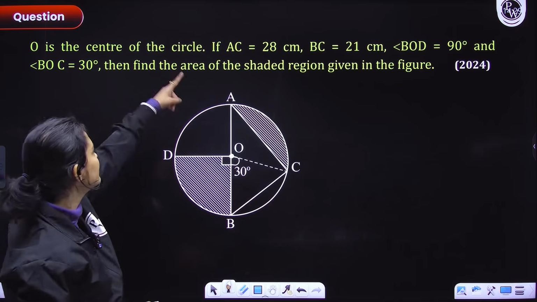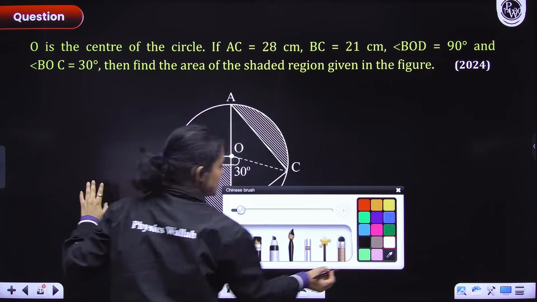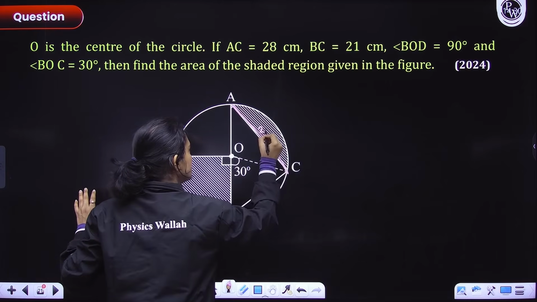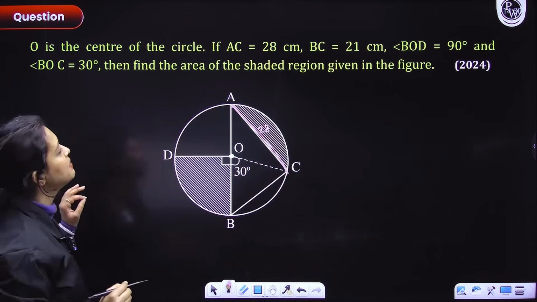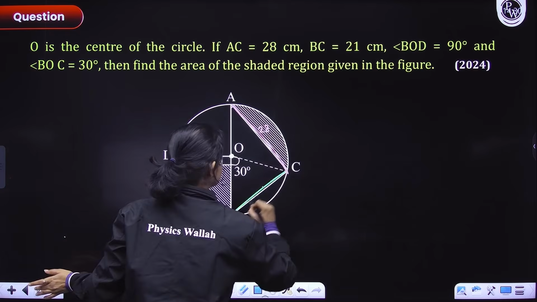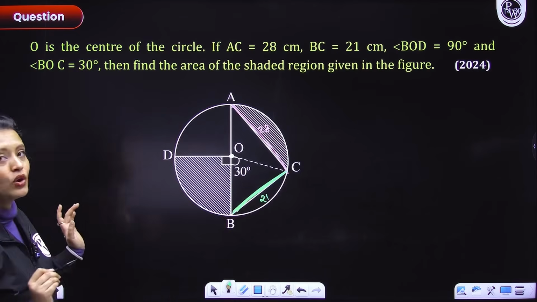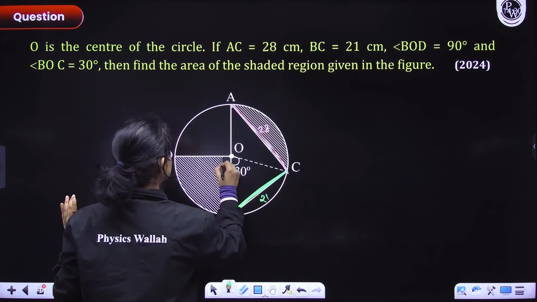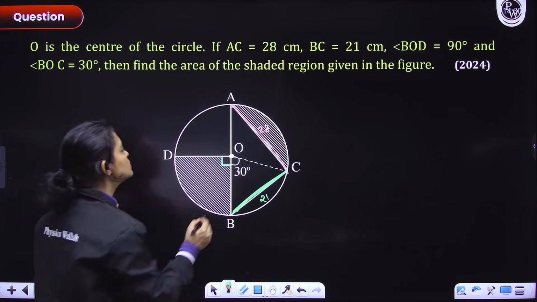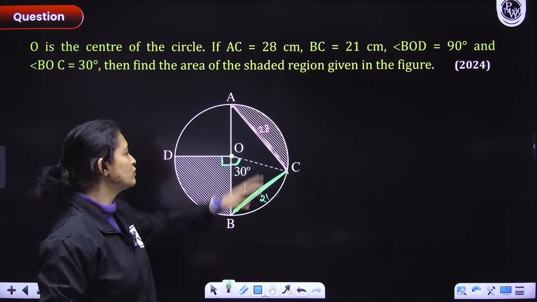We are given that AC is 28 centimeters. So this AC here is given as 28 centimeters. Another thing, BC is 21 centimeters, guys. So this BC here is given as 21 centimeters. Angle BOD is given as 90 degrees. So you can clearly see they have already mentioned that this angle is 90 degrees. And angle BOC is 30 degrees, which again they have mentioned. What do we need to do? We need to find the area of the shaded region.